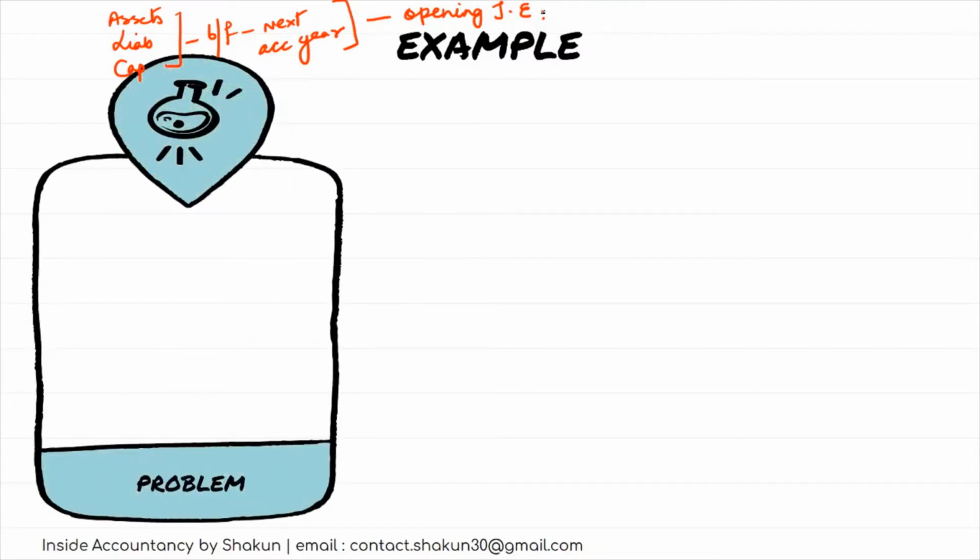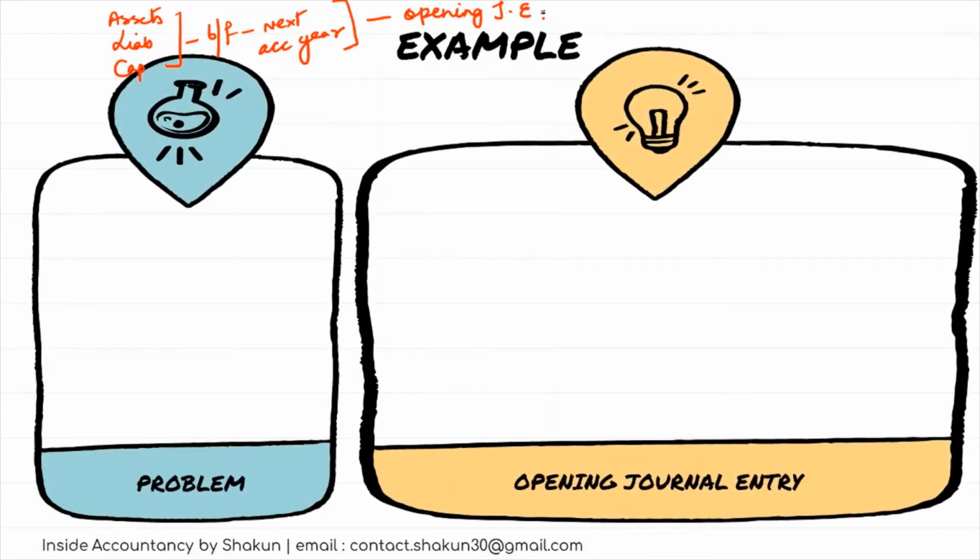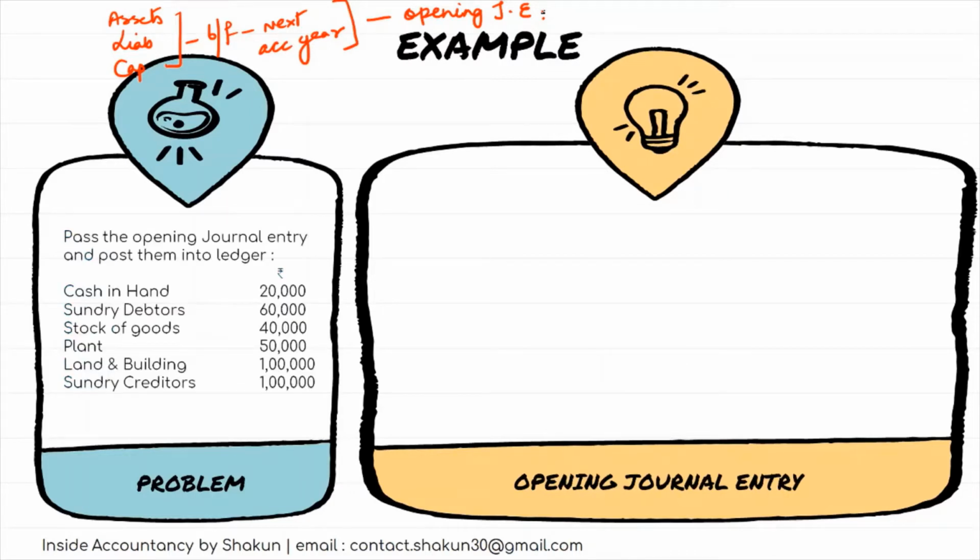So let's take an example now. So this is the question. Pass opening journal entry and post them into ledger. So you've been given certain accounts here: cash in hand, sundry debtors, stock, plant, land and building, sundry creditors.